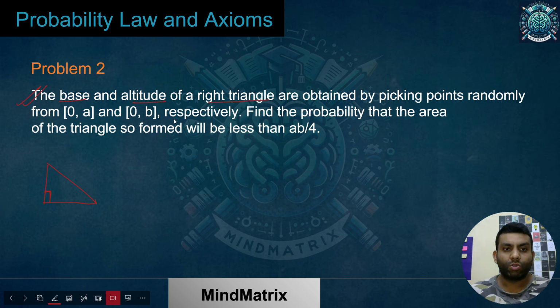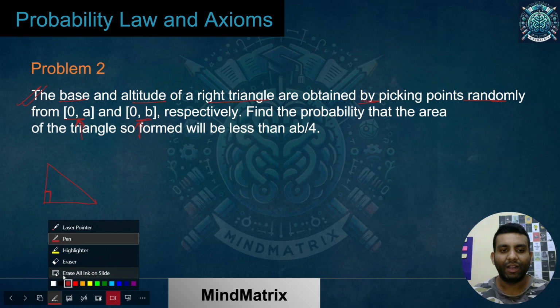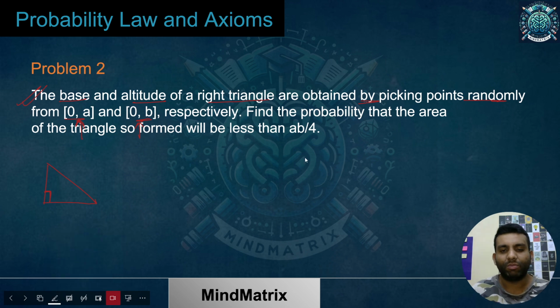It is being told that the length of the base and altitude of a right triangle are obtained by picking points randomly from this and this range respectively. That means for the base, I will be picking any value between 0 and A, and for the altitude, I'll be picking any value between 0 and B. Then I'll be creating a right angle triangle. So what does this mean? Let me show you properly with the help of a diagram.